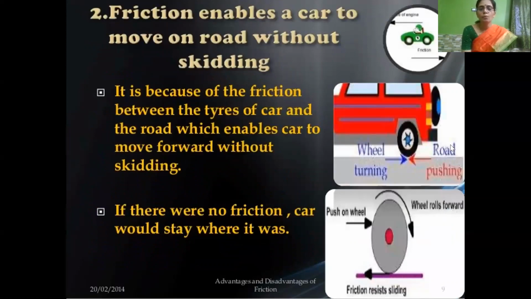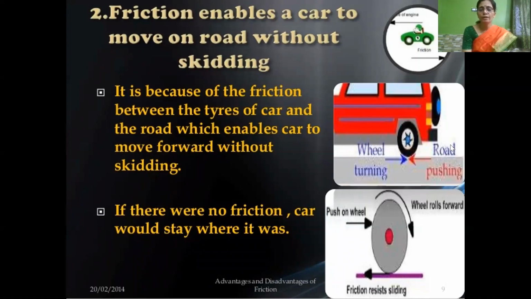And second advantage, friction enables a car to move on a road without skidding. The same way as we walk, it is because of the friction between the tires of the car and the surface of the road. As they come in contact, frictional force exists between these two, which enables the car to move forward without skidding.